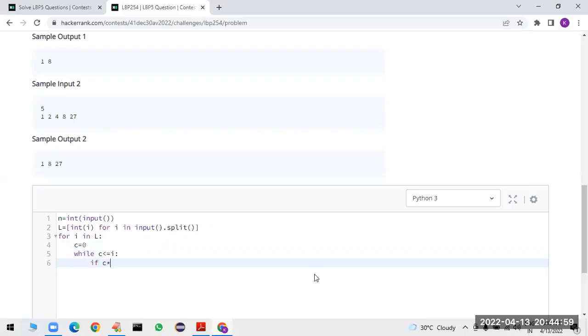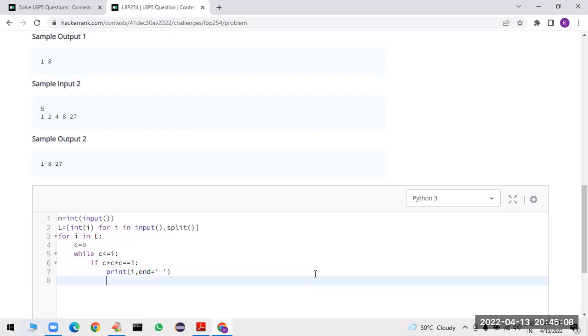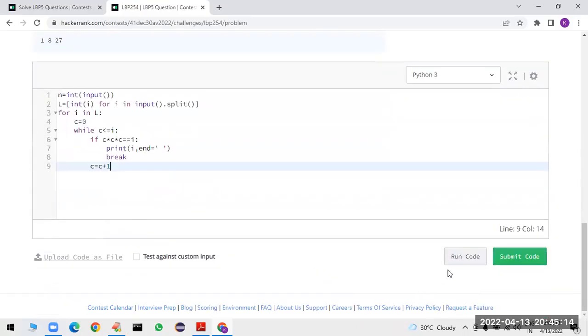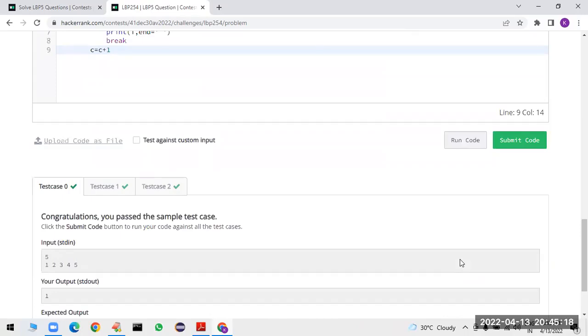Okay, if c into c into c is double equal to I, means I want to print the value of I, comma, end is equal to space. Then break the loop. Here I am taking c is equal to c plus 1. That's all. Let us run the code. Yes, perfectly working, and submit the code.